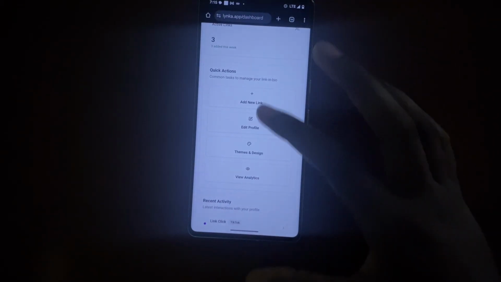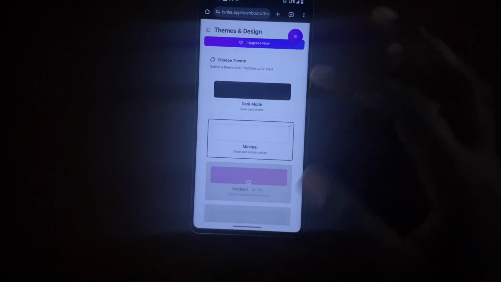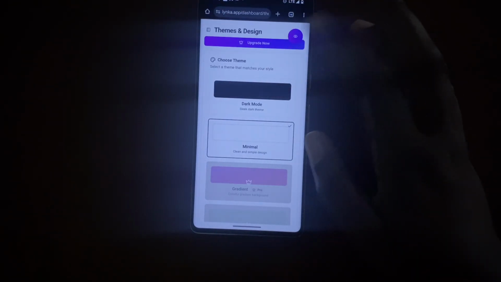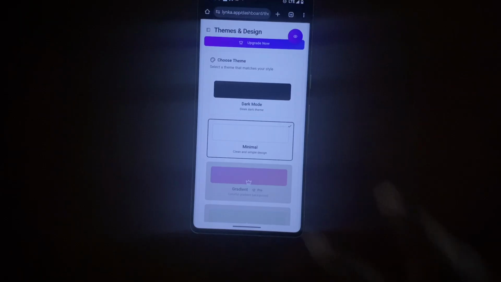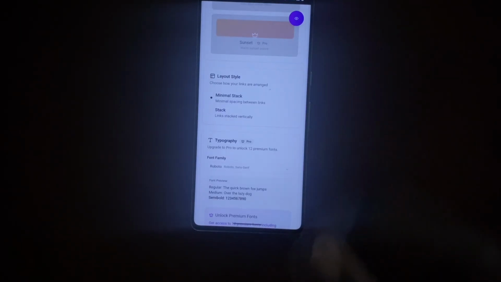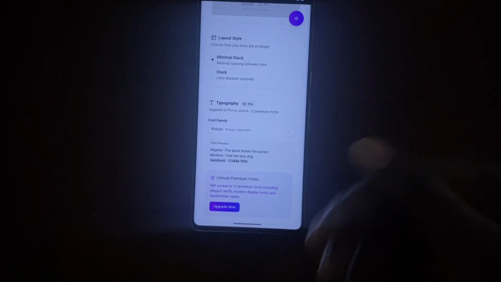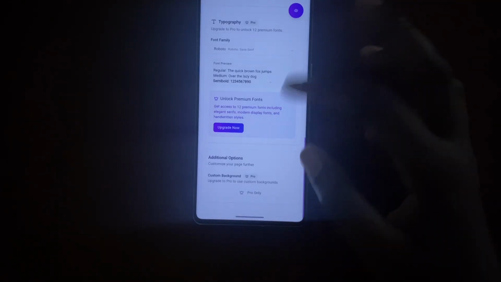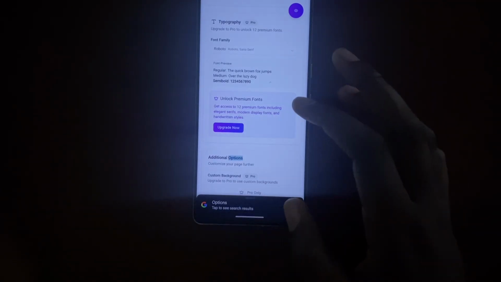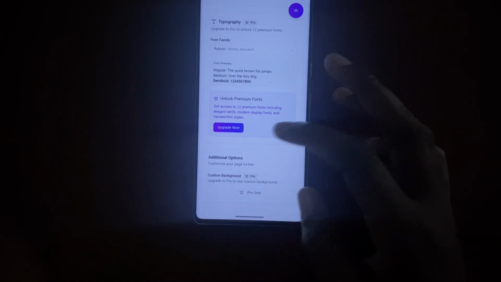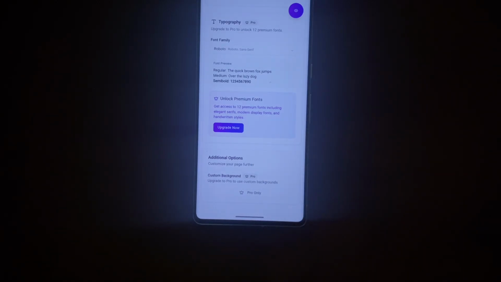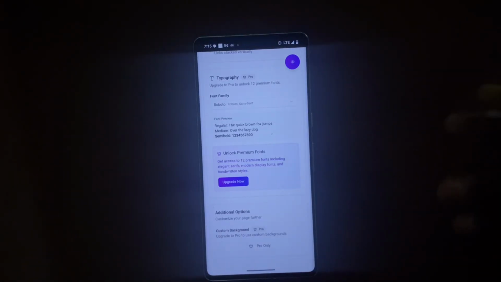And then from there, I can basically change the theme and design. I can make it light mode or dark mode, but personally, I like the light mode better. If you want the other things, you have to pay to upgrade it. You can change the layout style, the typography and stuff, which is not bad. You can even have additional options that you have to pay for, obviously speaking. So yeah, that's how it is.